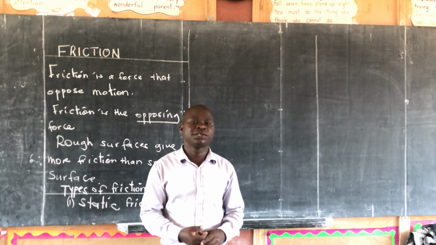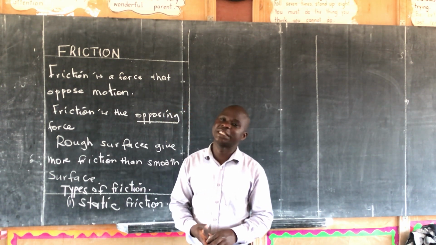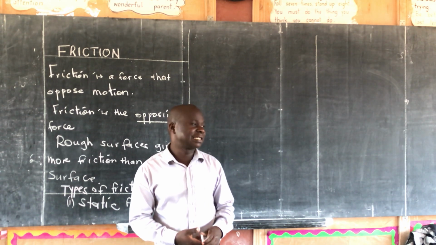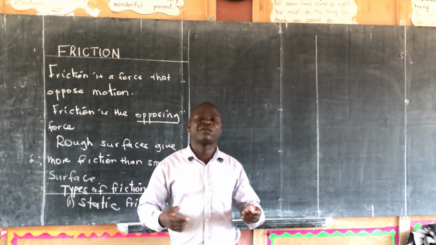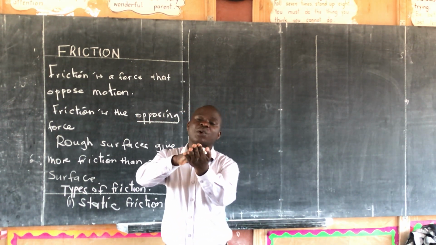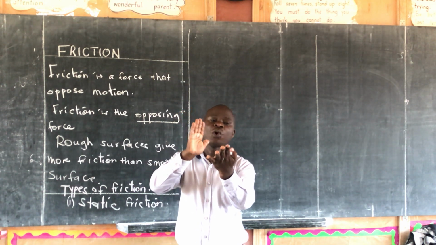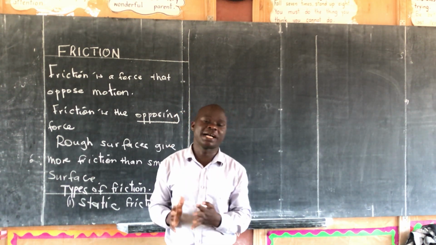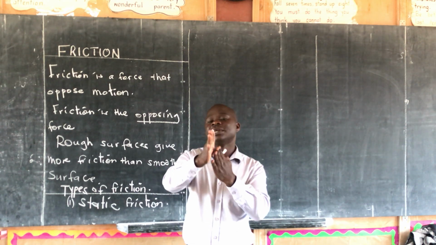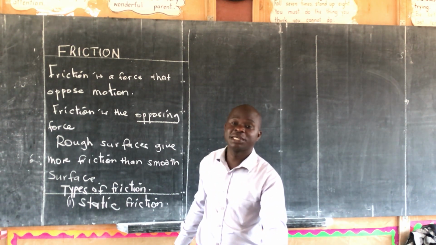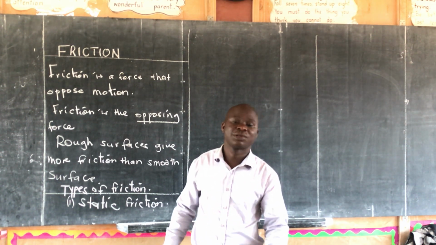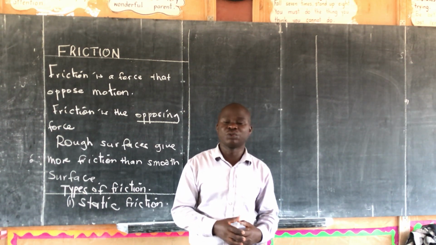In the first term, I talked about static electricity. And that static electricity is formed when two clouds or when two objects rub each other. And when they rub each other, these two objects get charges to form static electricity.